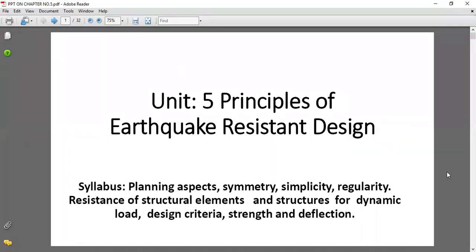Write the syllabus: planning aspects, symmetry, simplicity, regularity, resistance of structural elements and structures for dynamic load, design criteria, strength and deflection.